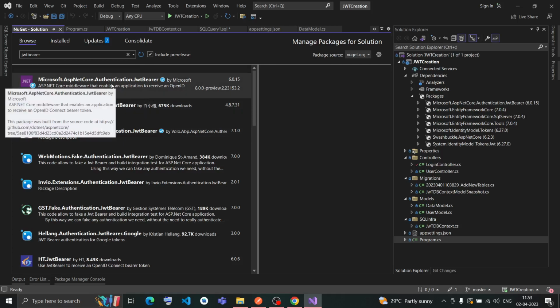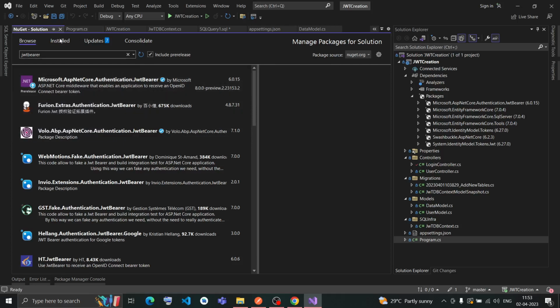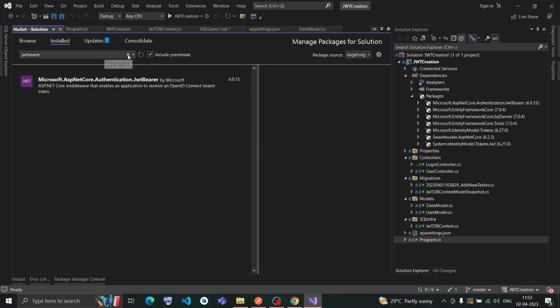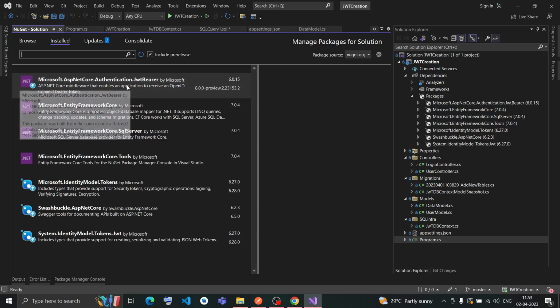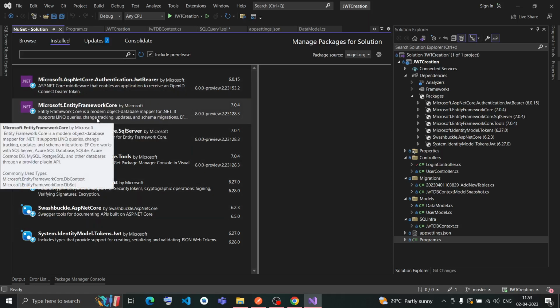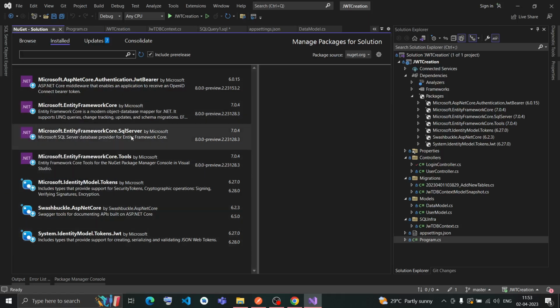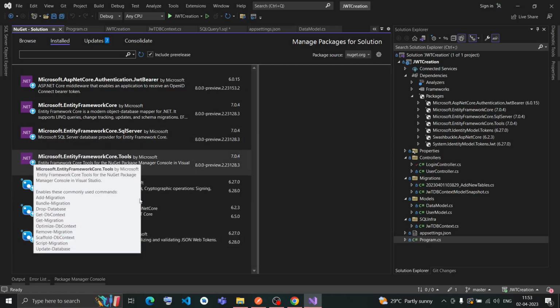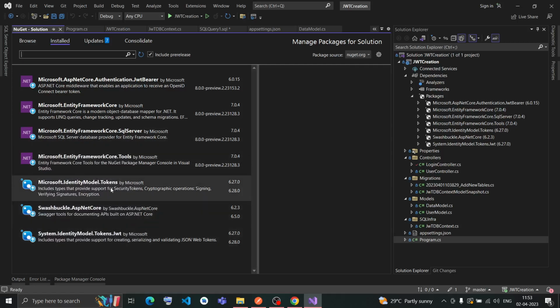I have already implemented this installation. If I go to Installed, you can see all my installations here. I have JwtBearer, you need this. Then Entity Framework Core, obviously we need because we are using Entity Framework Core. Then SQL Server, and Tools for SQL authentication, and then I need IdentityModel Tokens, because I want to create a token.